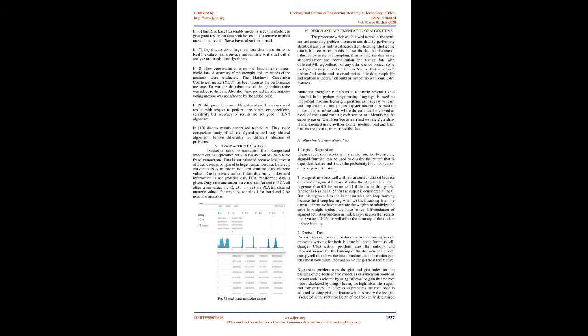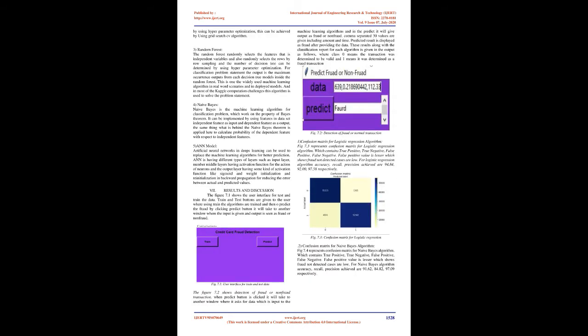Due to privacy and confidentiality, much background information is not provided, only PCA transformed data is given. Only time and amount are not transformed by PCA; all other given values V1, V2, V3, up to V28 are PCA transformed numeric values. Feature class contains 1 for fraud and 0 for normal transaction.